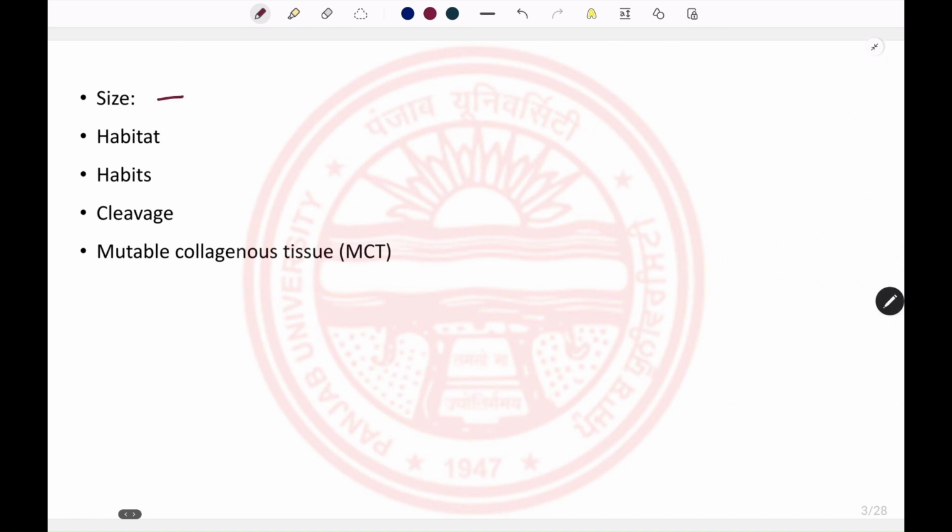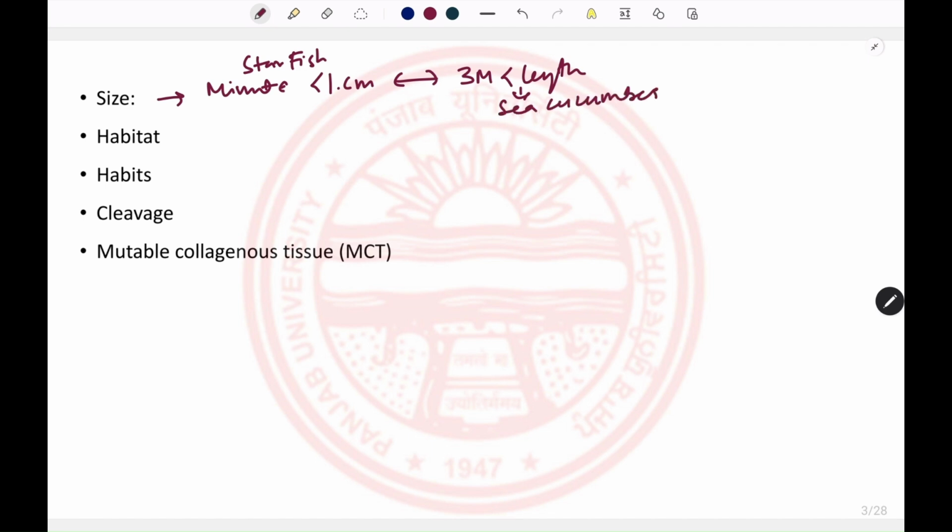If we talk about the size of the organisms, it is very diverse, varying from minute, less than 1 centimeter, to organisms with a length of more than 3 meters. So in this, the starfish could be of this proportion. The sea cucumbers can be enormous in size.